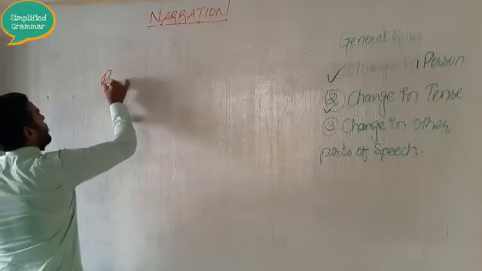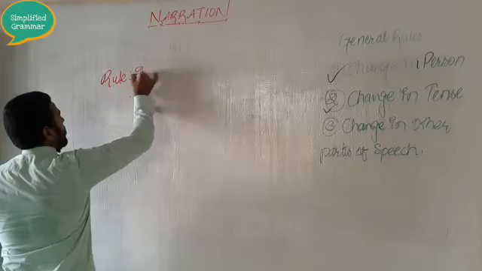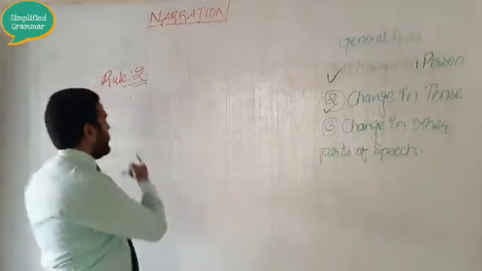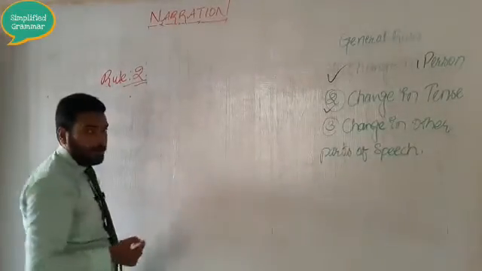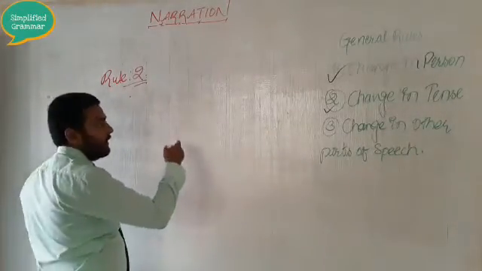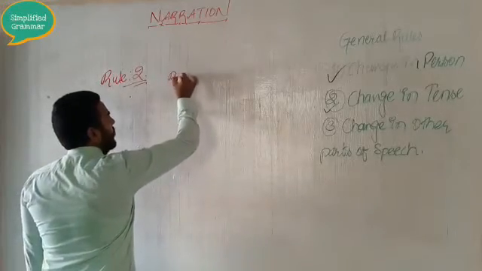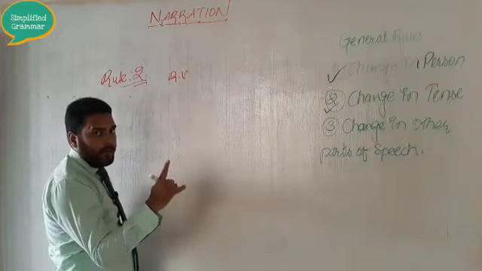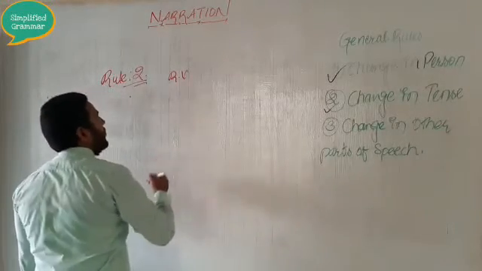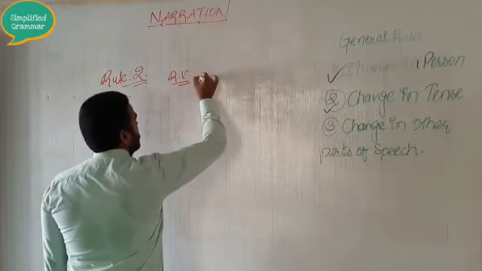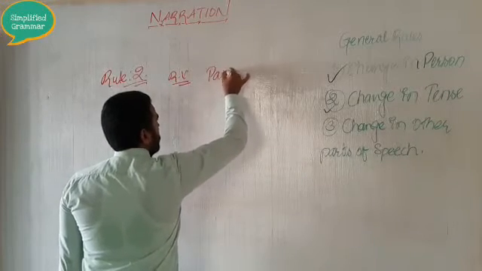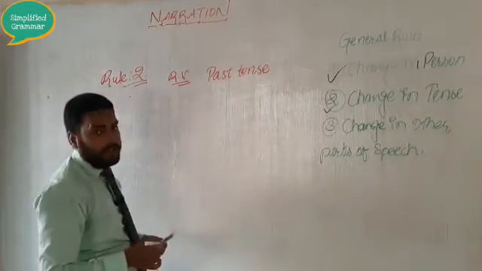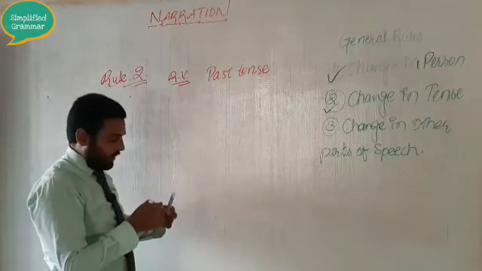Now let us study rule number 2. What we are studying, dear students, is the change in tense. That is your rule number 2. What did we learn in rule number 1? In rule number 1 we saw that if your reported verb is in the present tense or the future tense, there will not be any change in the tense. But here, if your reported verb is in the past tense, then there will be a certain change in the tenses. So what are those changes?